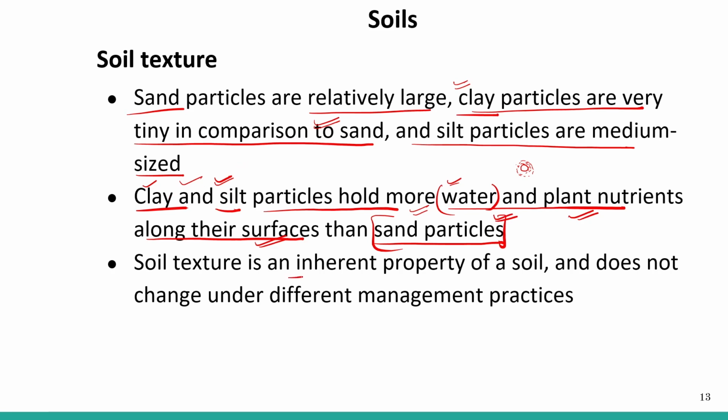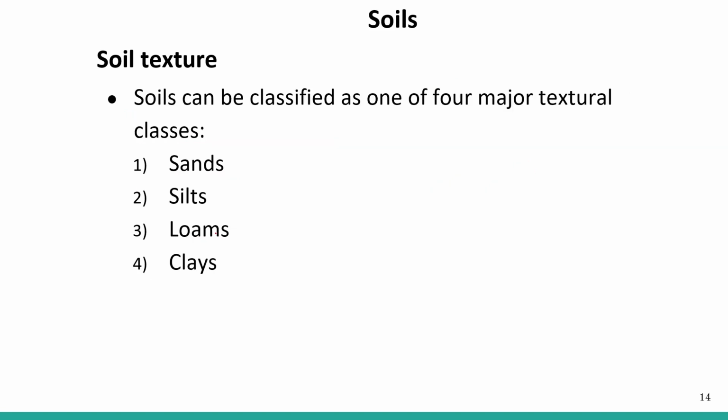Soil texture is an inherent property of the soil and does not change under different management practices. So this is not going to change. Soil can be classified as one of the four major textural classes: sand, silt, loam, and clay. There are four different classes of soil depending on the soil texture.